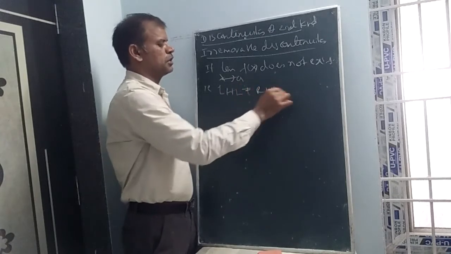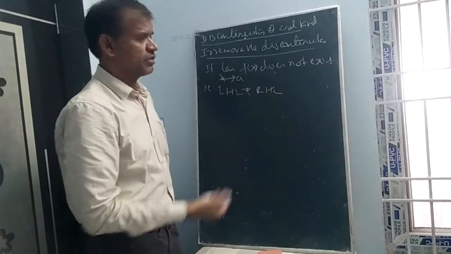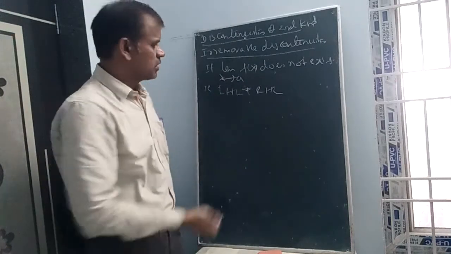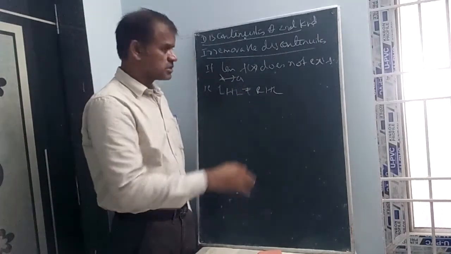In this case you need not calculate f of a. Even if f of a is given, first of all LHL is not equal to RHL, so you can say easily that this is irremovable.